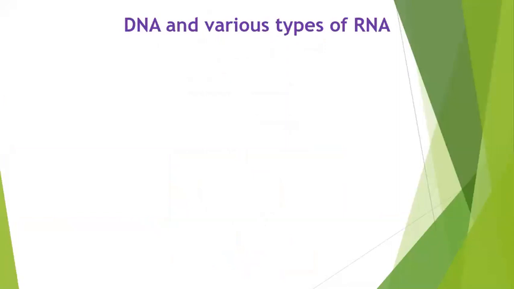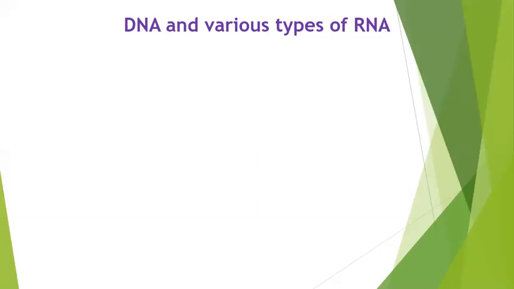Similarly, in the 9th standard, you have learned about RNA and types of RNA. RNA goes by the full name ribonucleic acid. Just remove the deoxy from deoxyribonucleic acid, and the remaining is ribonucleic acid, that is RNA. RNA also has ribose sugar, a nitrogenous base, and phosphate groups.